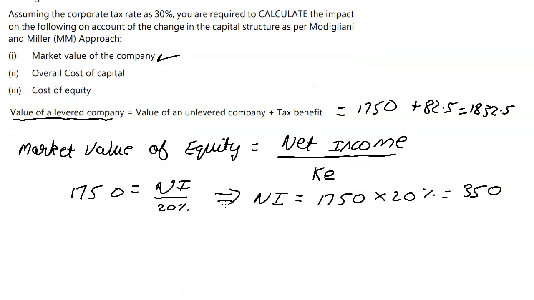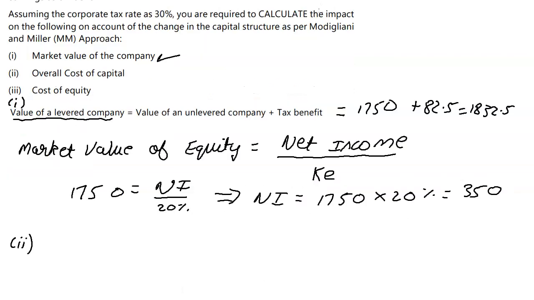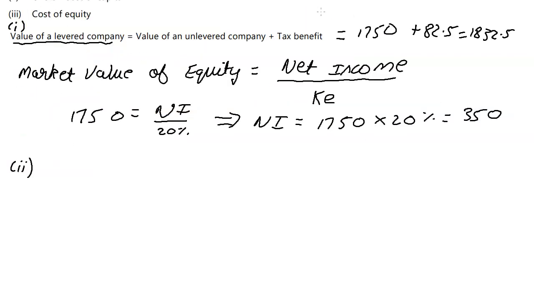Part 2, they want us to calculate overall cost of capital. Now you need to keep in mind that we are redeeming shares. We are buying back shares through the issue of debentures to the tune of 275 lakhs. So how many shares do we have? 1750 lakhs. How many shares are we buying back? 275 lakhs. What are we issuing instead? Debentures. So that changes the capital structure of the company.